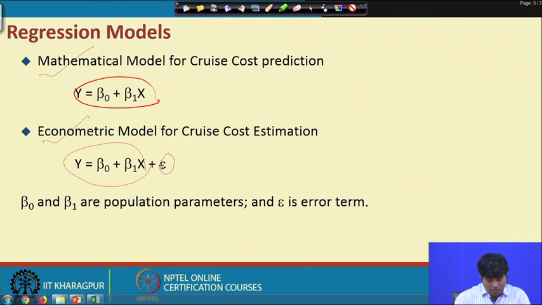In the econometric model and in the statistical model, we usually introduce the error term with the justification that nothing is exact. That means technically x is not the only variable which can influence y. So, obviously, the question is what is the need of introducing the error term.